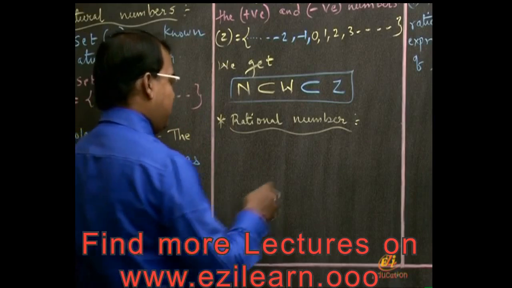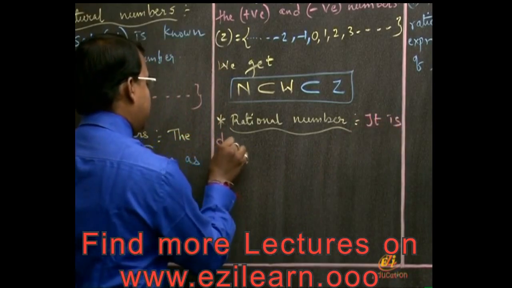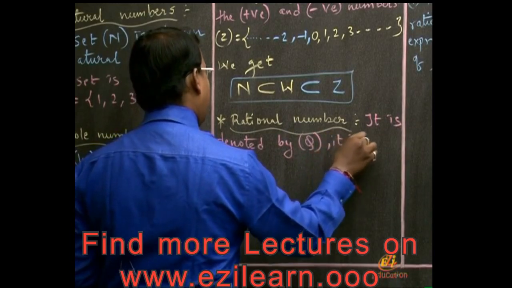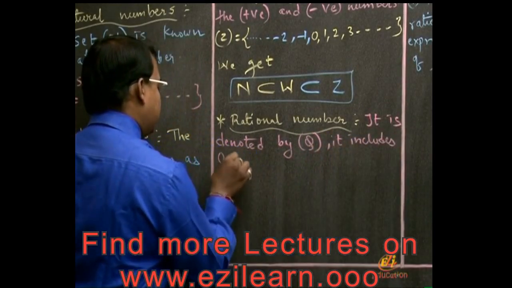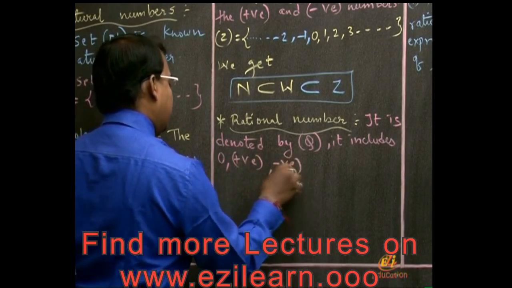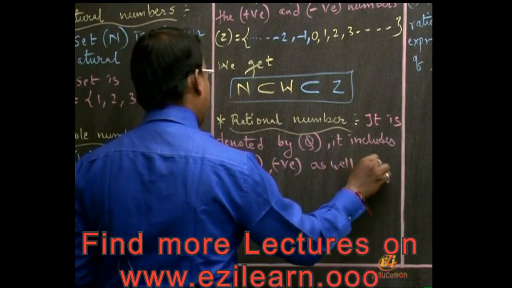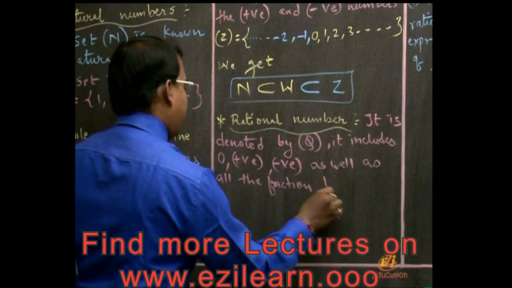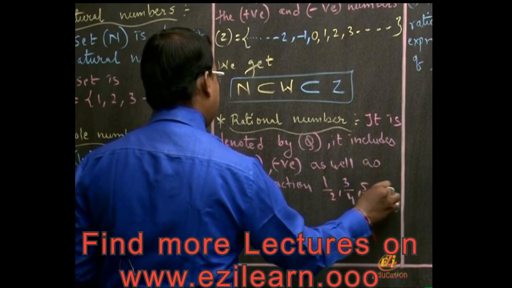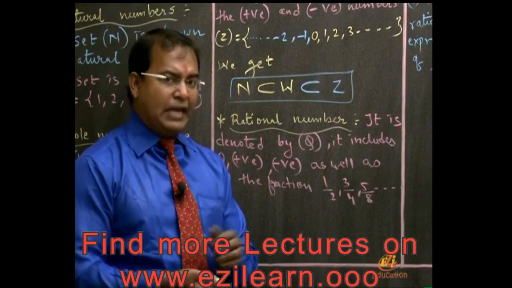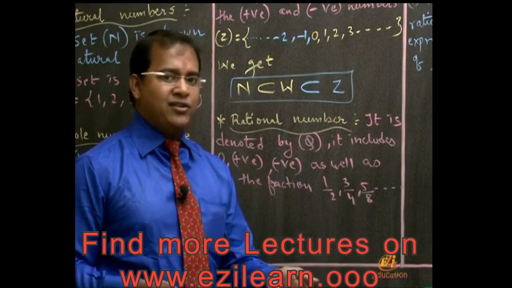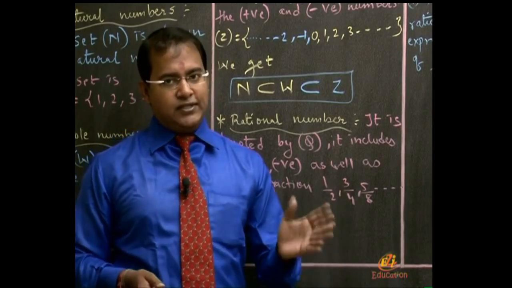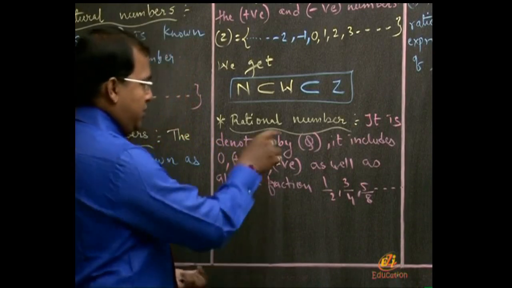This set, rational numbers, is denoted by Q, and it includes 0, positive, negative, as well as all the fractions like 1 by 2, 3 by 4, 5 by 8, etc. Which means rational number is a bigger set compared to the previous one, because it includes not only natural numbers, not only whole numbers, not only 0, not only negative numbers, but also all the fractions of this world of mathematics. So rational number is Q.